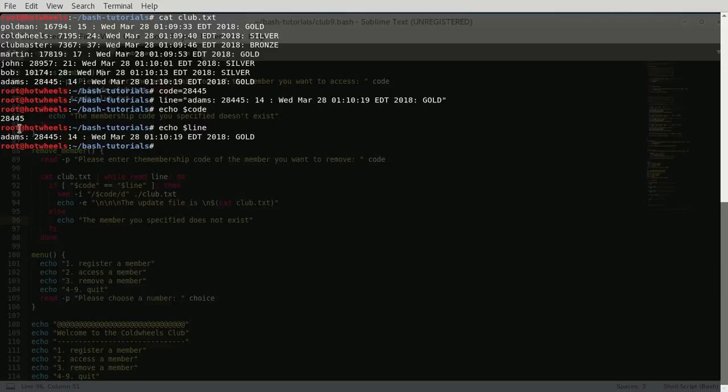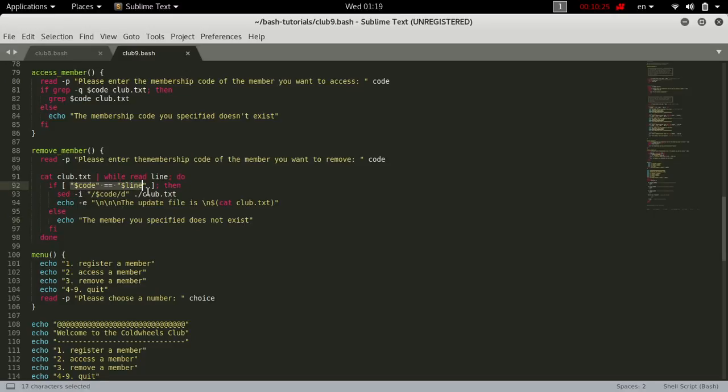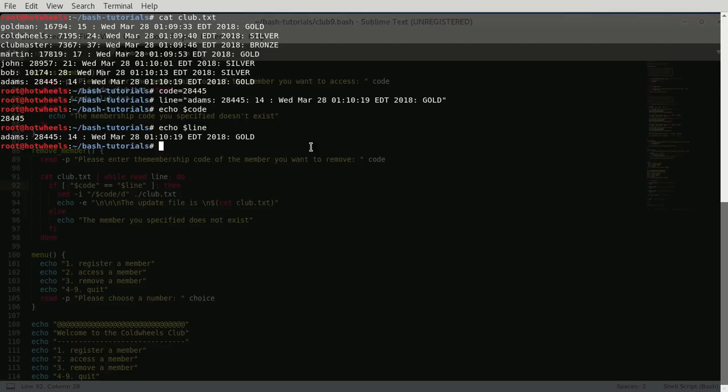Now this is part of the line variable, but it's not the line variable. So the code is never equal to the line. Even if the code is in the line, it's never equal to it. So that's what the program says: your code is never equal to the line, although it is part of it. And we can check this using test, with $code equals $line. If the program exits with the status of 1, then it's false. And if the program exits with the status of 0, then it's true.